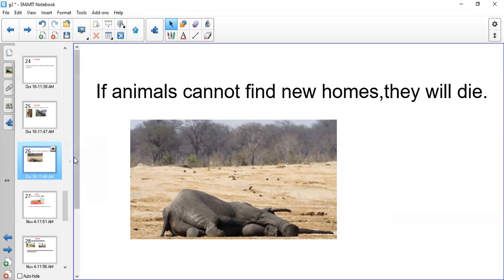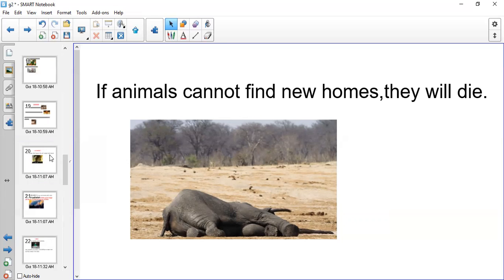So people are wasting resources by cutting down trees to build buildings. But please, before you cut down trees, think about the plants and animals that live in these trees, and they need the trees for food. And also we need trees for food because we get fruits and vegetables from trees, right? And the same for animals. They need these trees as homes or for food. So by the end, if these animals cannot find new homes, they will die.